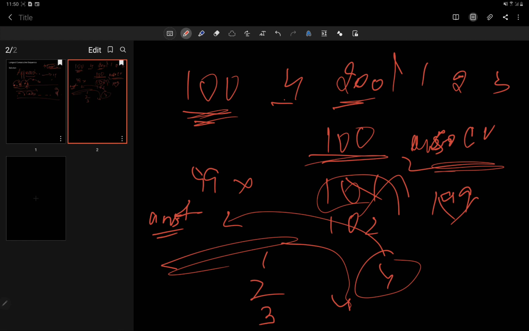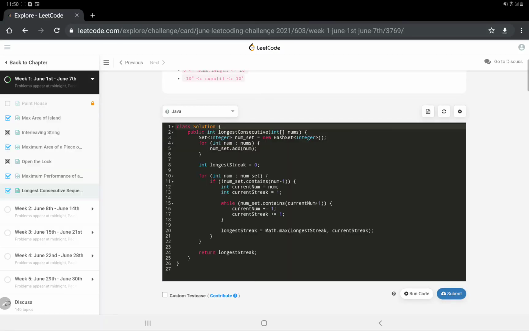Now let's see the code for this problem. Alright, now moving on to the code. So this is the code for the given problem. First we take a hash set and add everything into that. We are not taking a key value pair or an array declared for every element. We are just taking a hash set. Alright, we initialize our final answer, that is the longest streak, to 0.